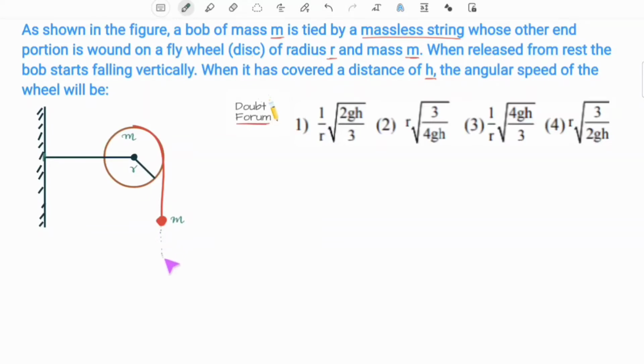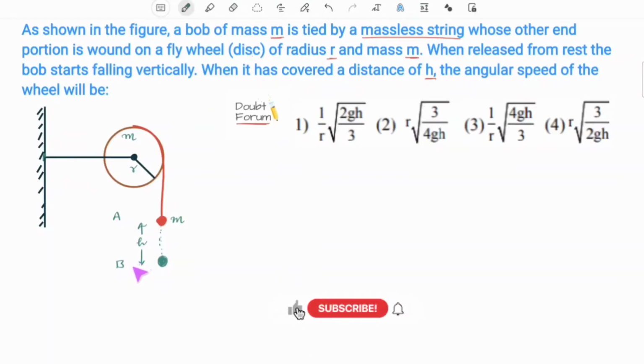and when it has fallen by a distance of h, we can understand after falling for a distance h, the bob which was initially at rest will attain some speed, some velocity. Also the string will also be moving, and because the string is attached with the disc, the disc would also start rotating. So we have to calculate the angular speed of the disc when the bob is at position B. Suppose we call it position B and initially it was position A.